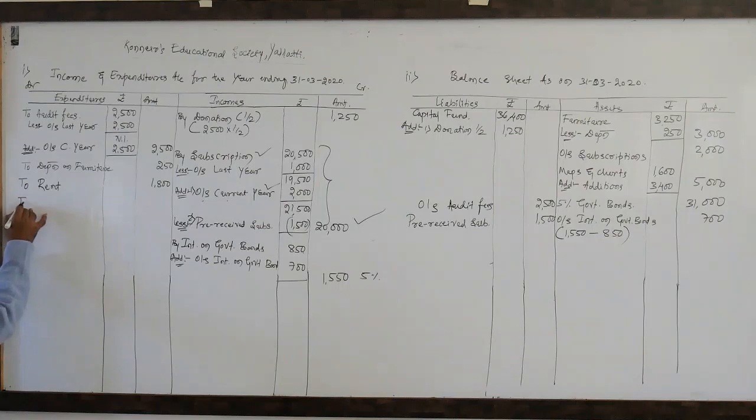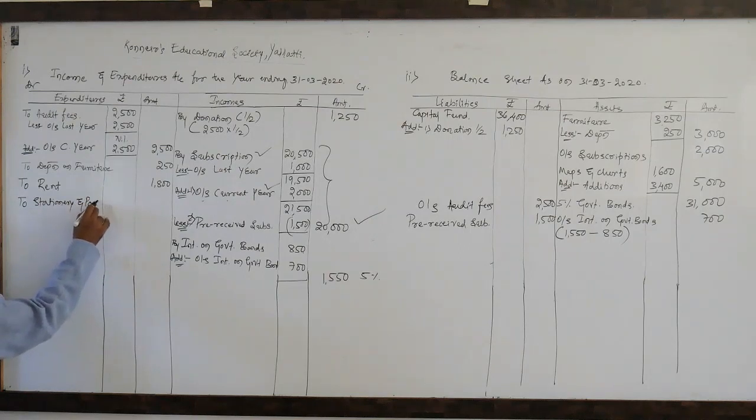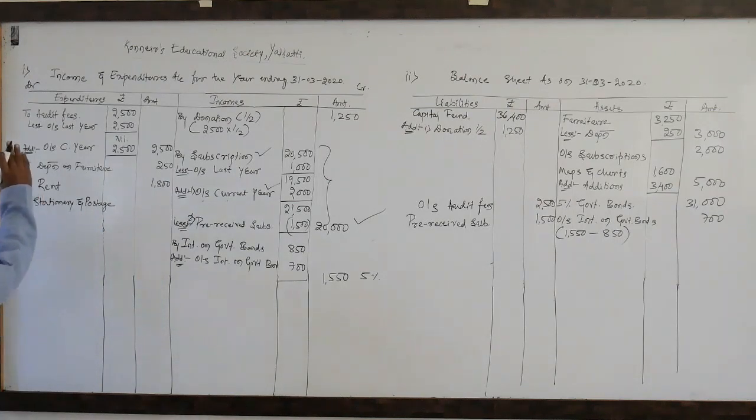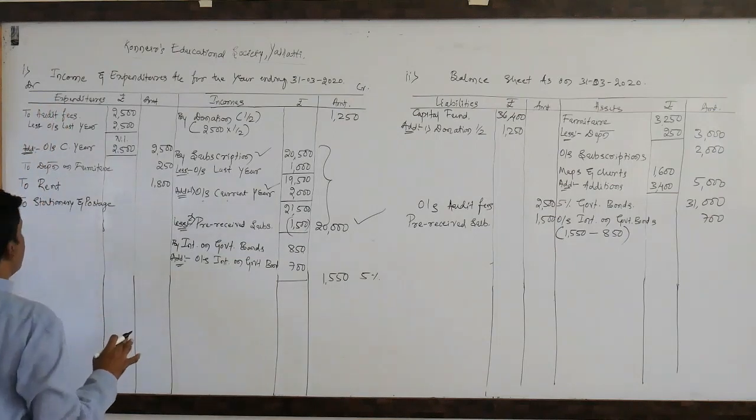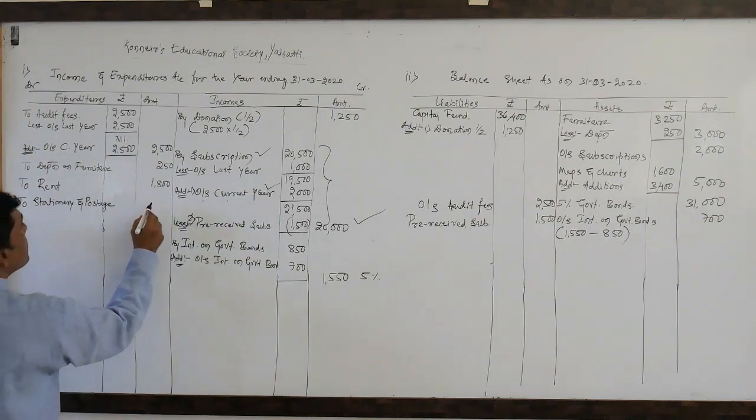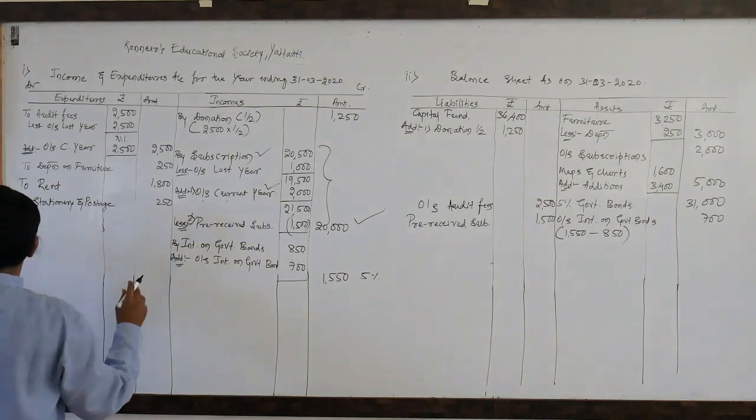So no adjustments for stationery and postage. Dear students, as I said, these stationery and postages are revenue expenditures. That is the reason I have written on the expenditure side of the income and expenditure account. What is the amount? 250.